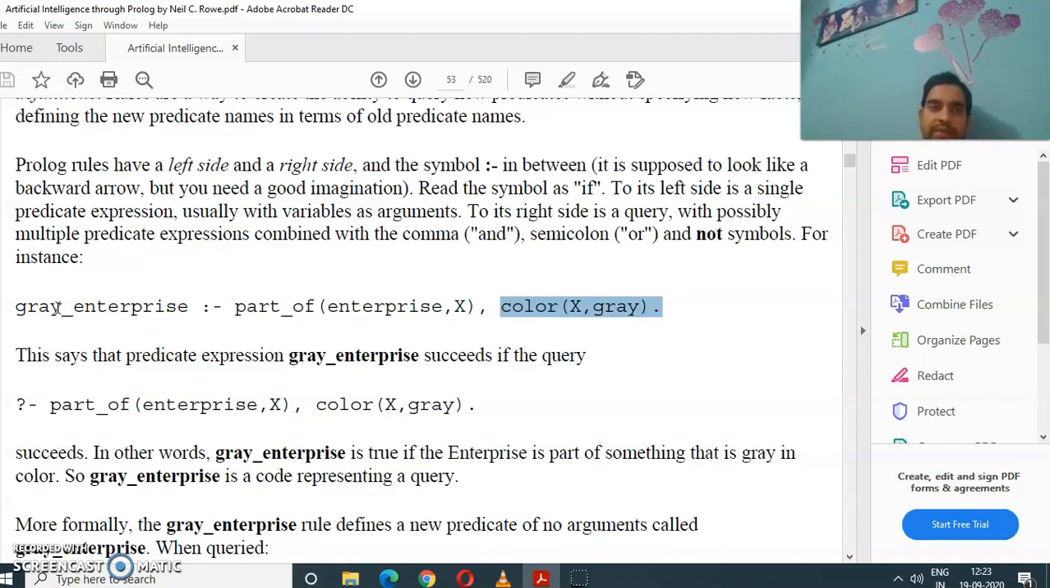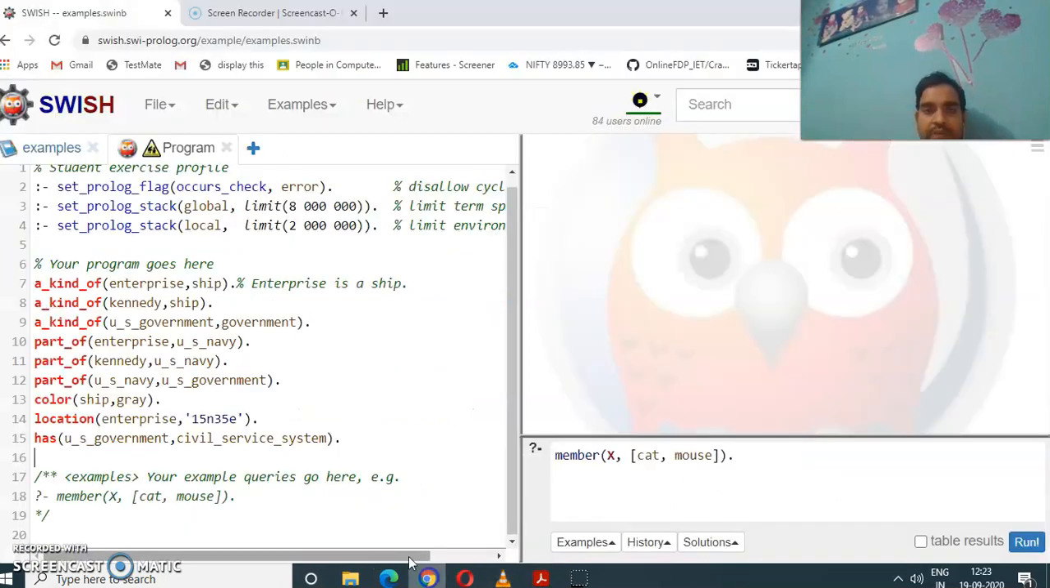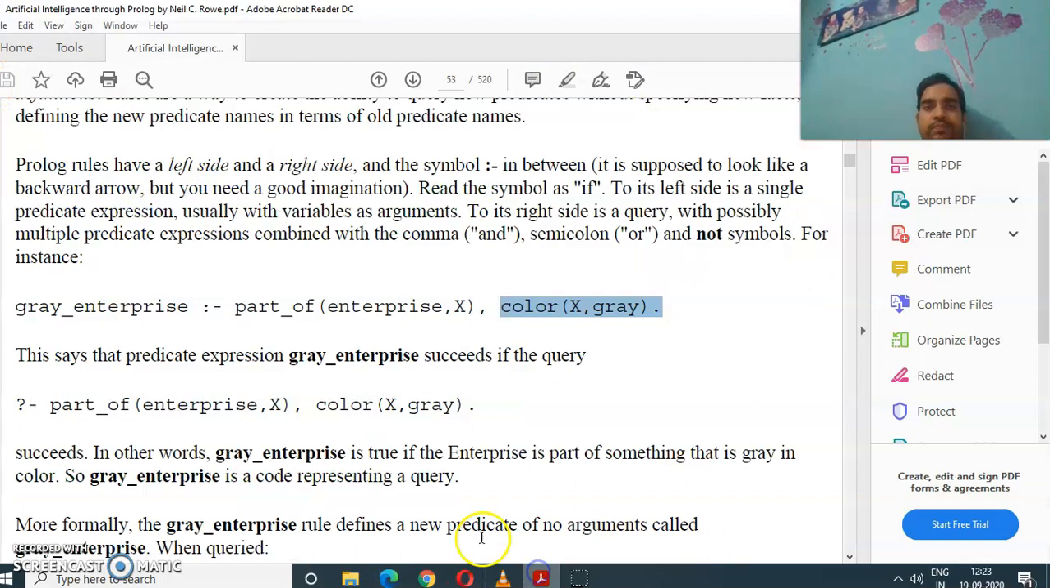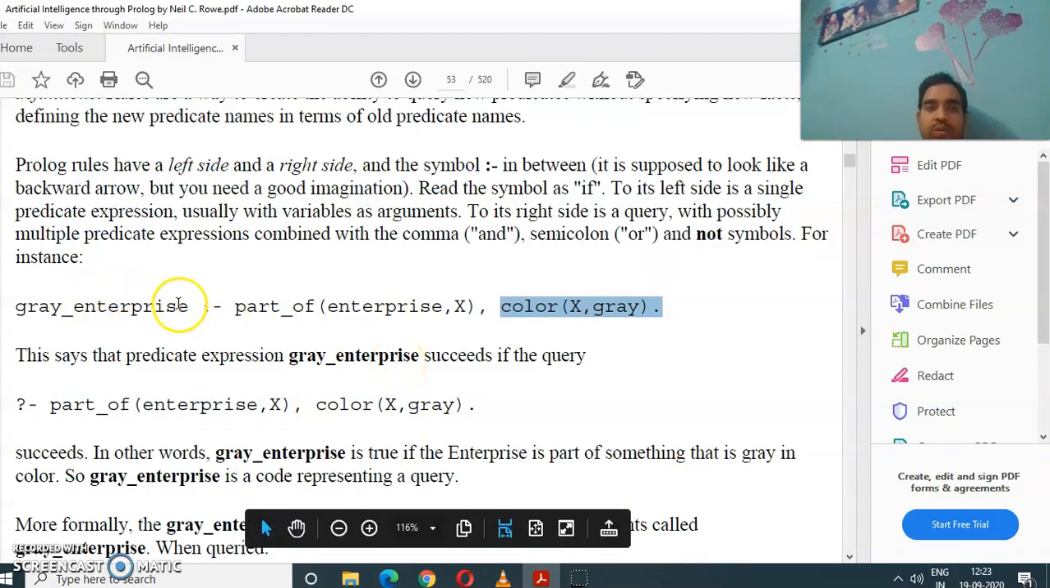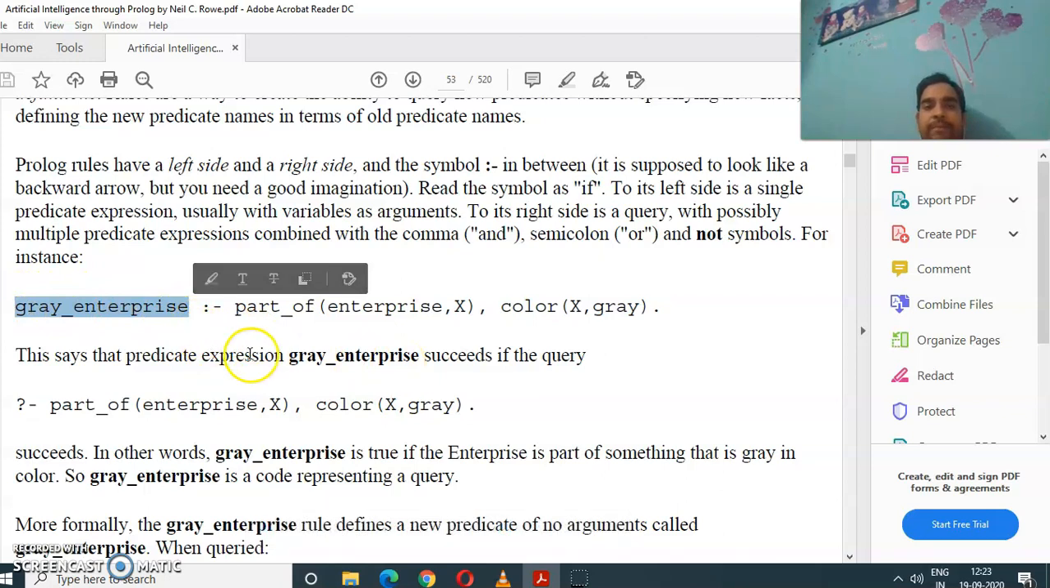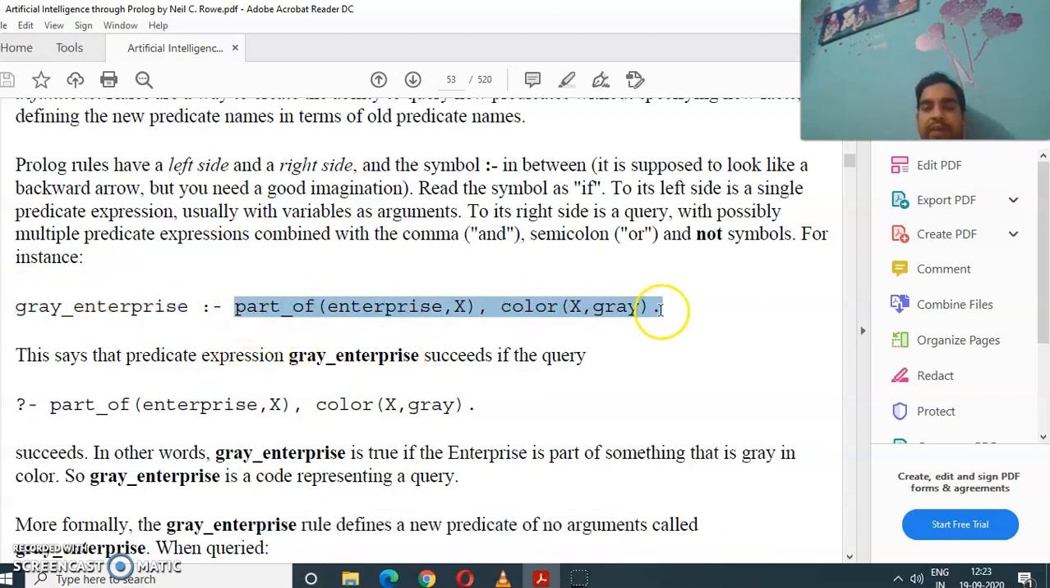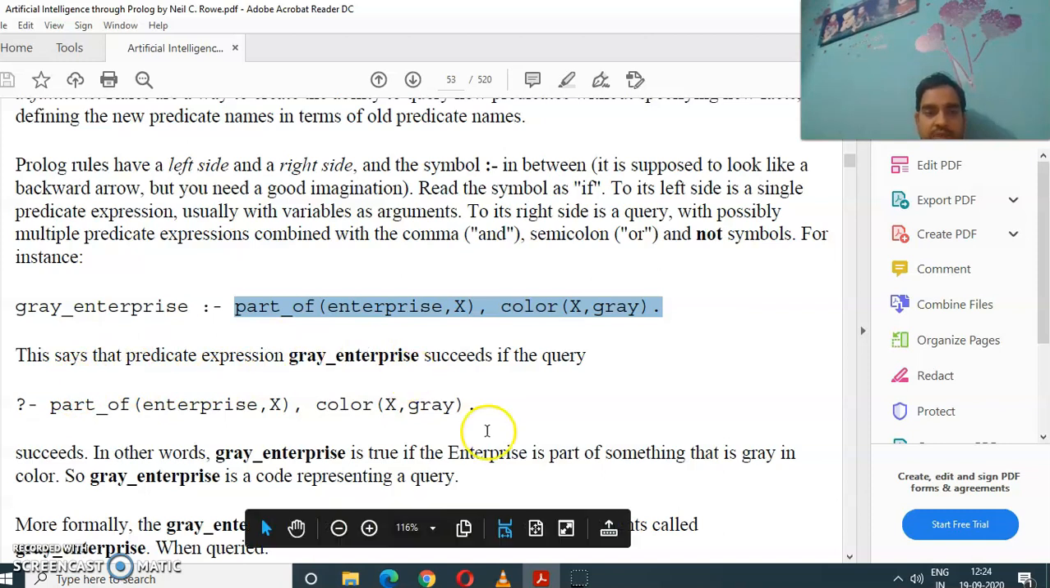So it is not directly given in our knowledge base. As we can see, there is no direct fact representation of gray enterprise, meaning the color of the enterprise is not directly given in the facts. But if we write this rule, and this rule comes true, then we are able to tell that the color of the enterprise is gray. So we will try to run it and see how it works.